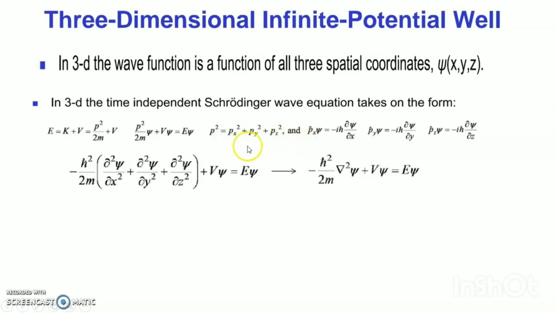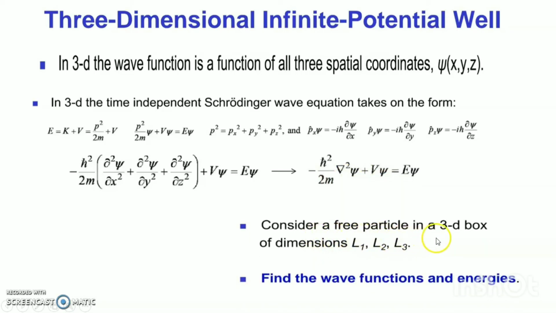I have already discussed these equations in various videos on my channel, like string theory and Klein-Gordon quantum field theory. px psi is equal to i h bar del psi by del x, py psi is equal to i h bar del psi by del y, and pz psi is equal to i h bar del psi by del z. So minus h bar square by 2m del square psi plus V psi is equal to E psi.